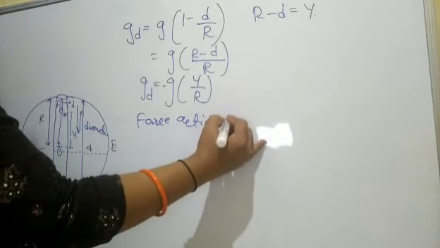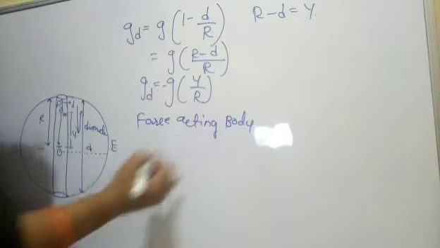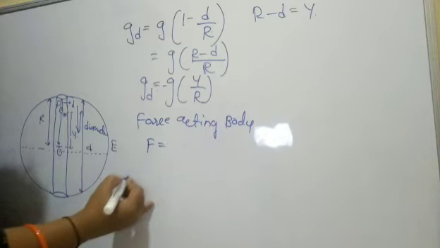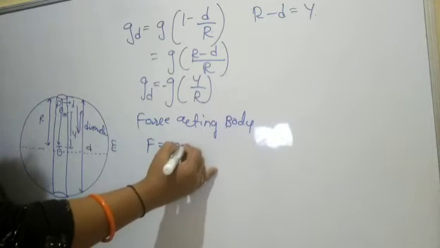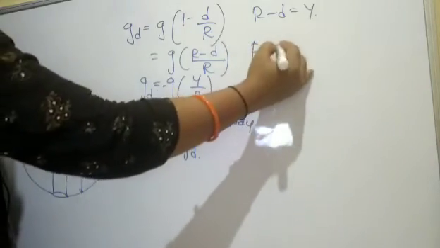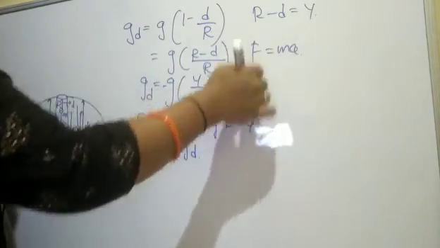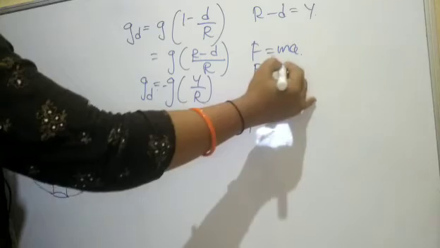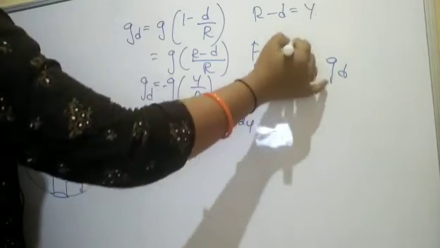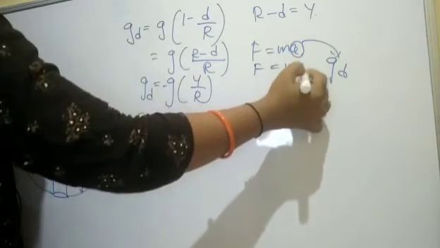The force acting on the body, which is showing the simple harmonic motion, is F equal to mass into acceleration. The body is under gravity, directed downward, so we place g_d here.